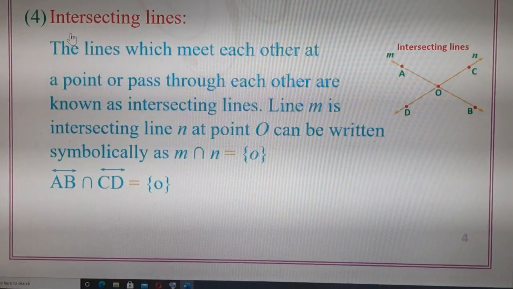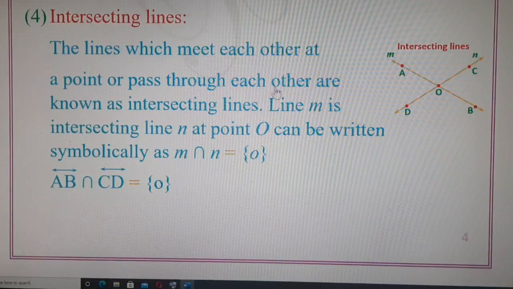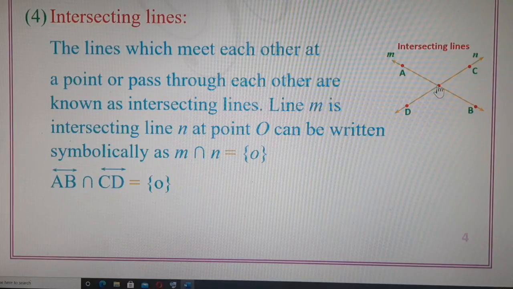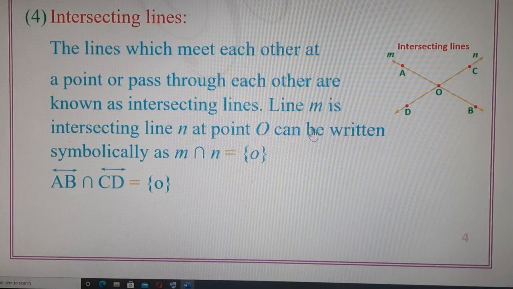Let's go to the fourth type of line, intersecting lines. The lines which meet each other at a point or pass through each other are known as intersecting lines. Here in this diagram, if you observe, line m is intersecting line n at point O.